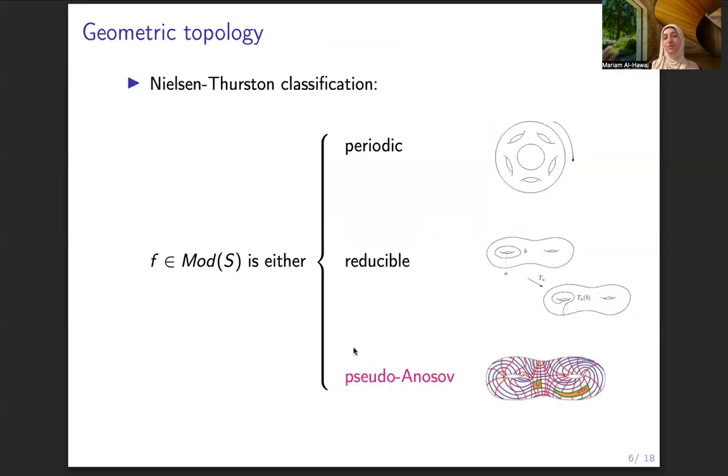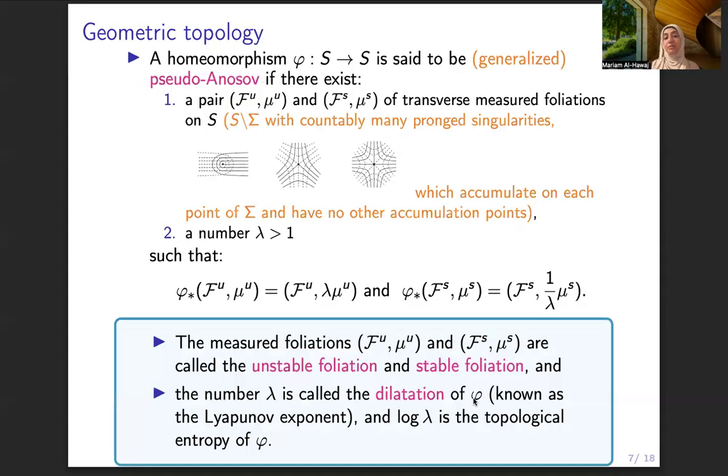So let me go over some things from geometric topology or geometric group theory. Of course, we know that the Nielsen-Thurston classification showed that every orientation-preserving homeomorphism, up to isotopy, is one of three types. It's either periodic, reducible, like a Dehn twist, or pseudo-Anosov. Pseudo-Anosov maps are really interesting objects.